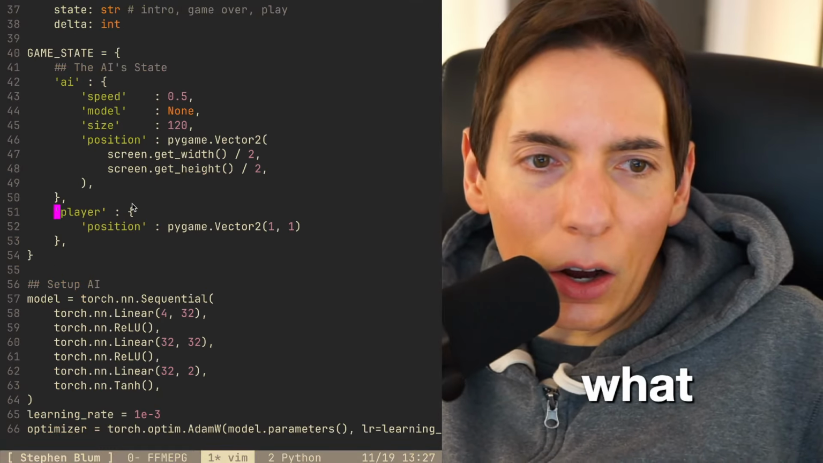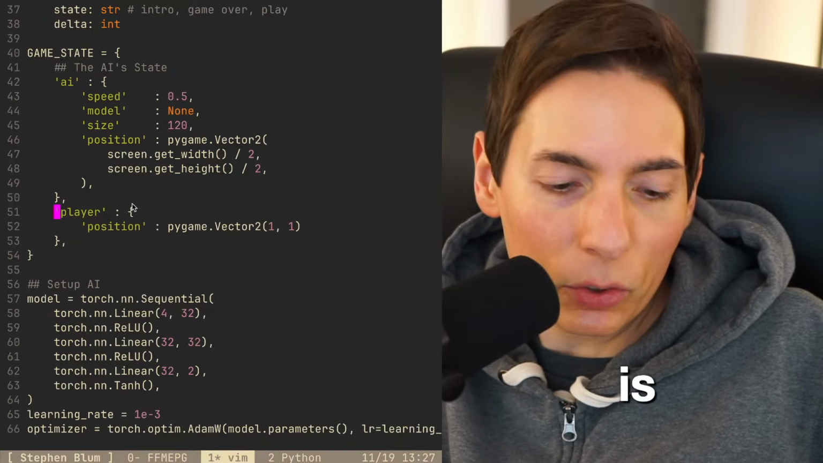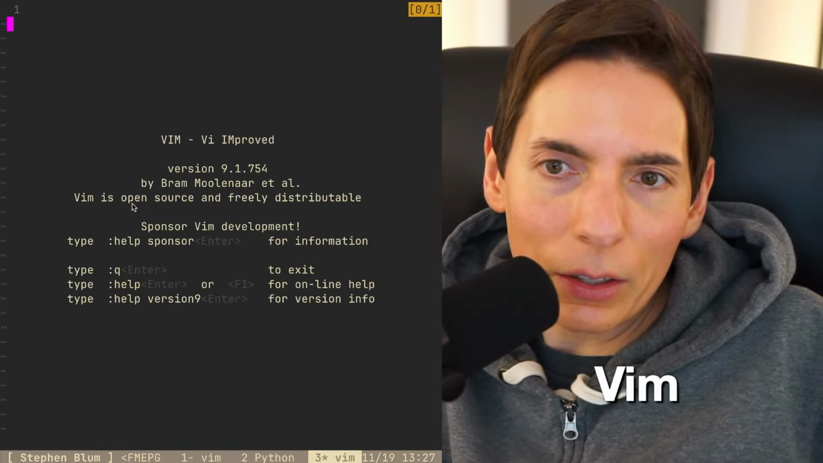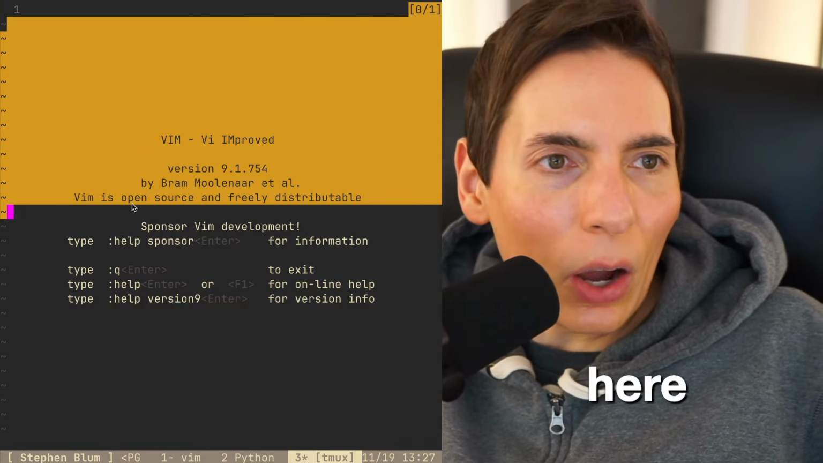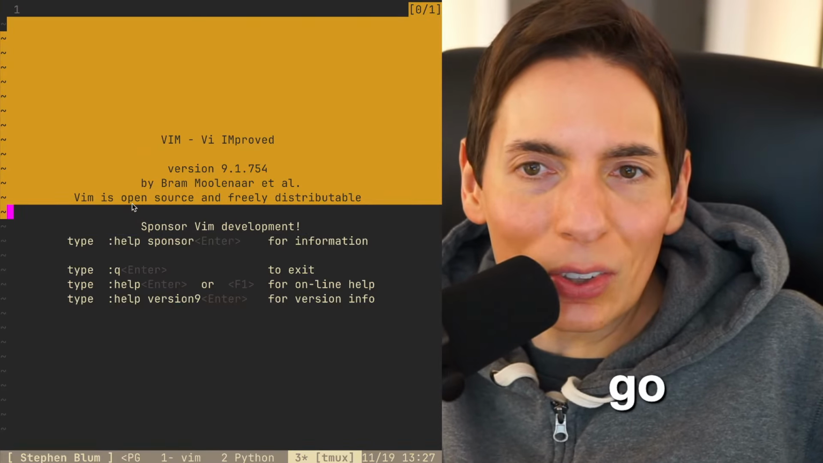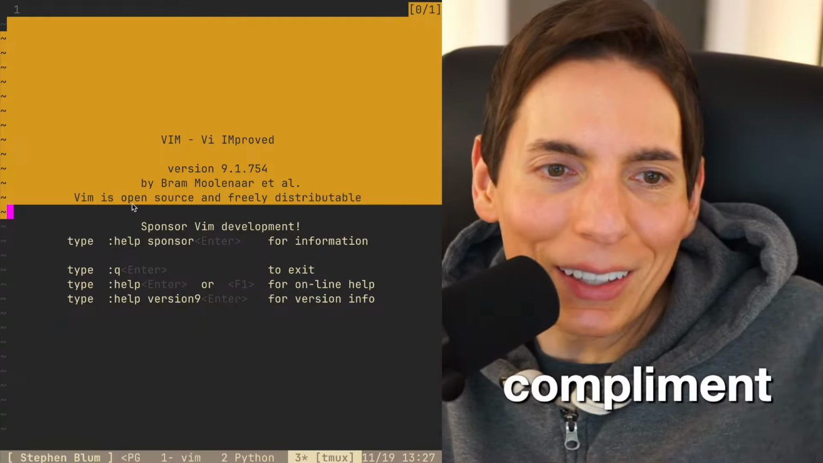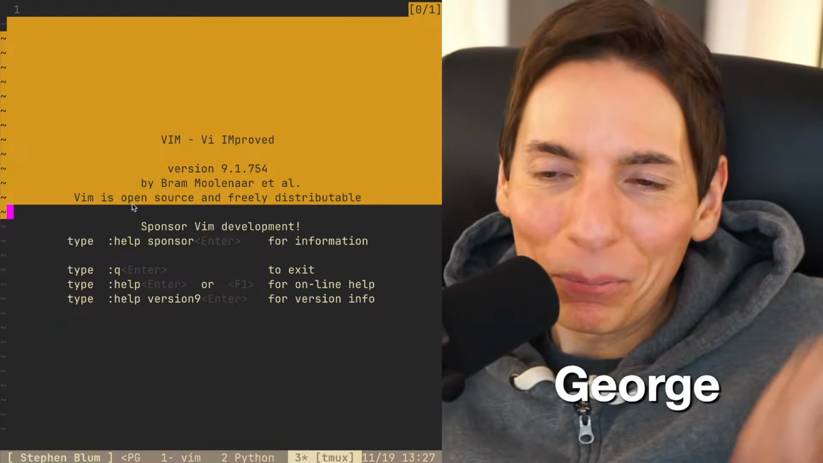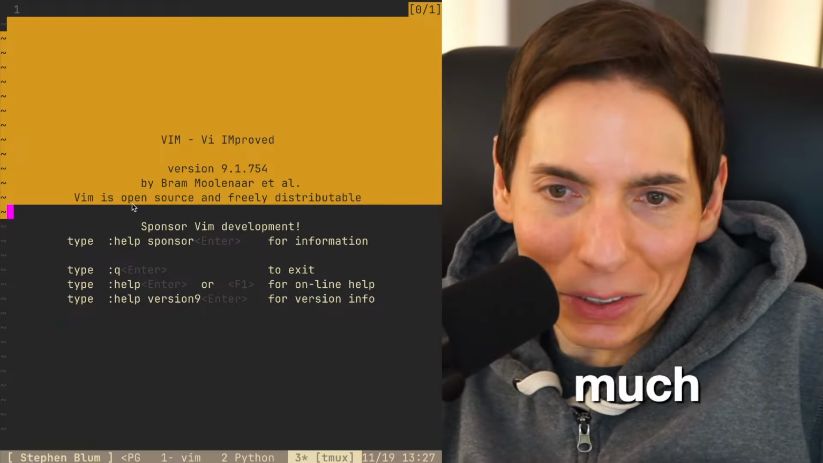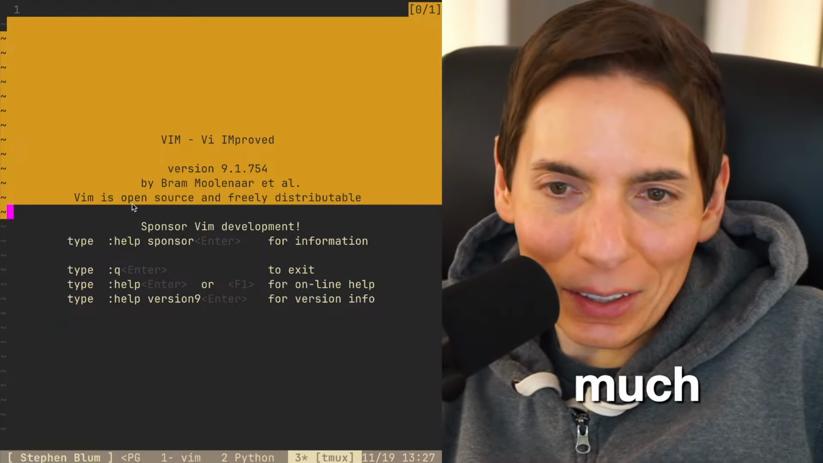What IDE are you using? This is Vim. You just type vim, and there you go. It's just a simple little text editor, you guys. This is a compliment, in my opinion. Nice, it is. George, thank you. That's wonderful to hear. That's a great compliment.